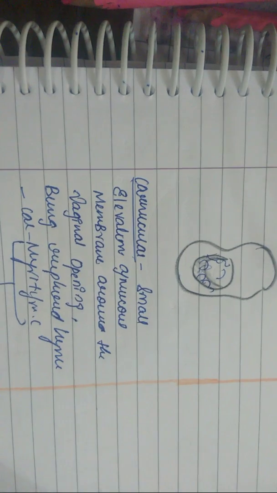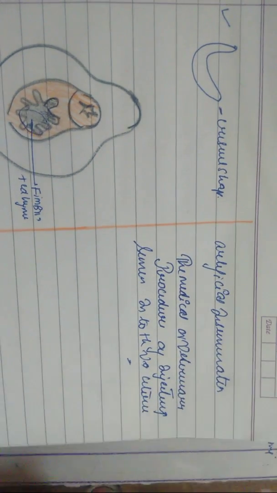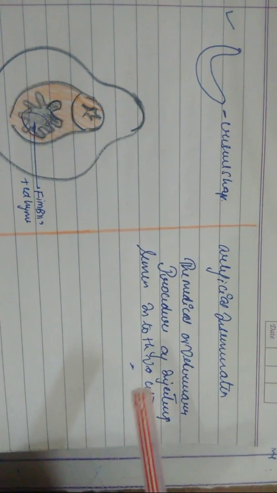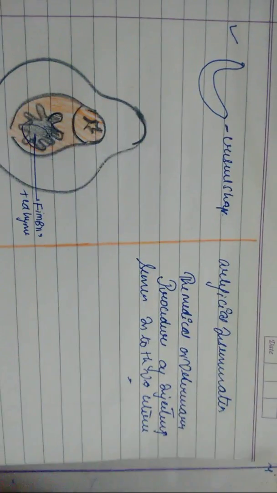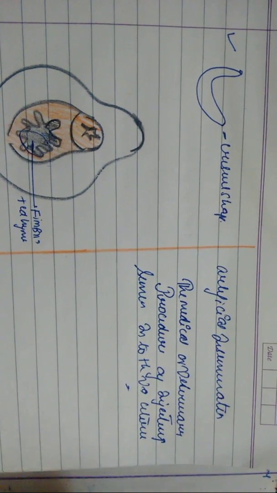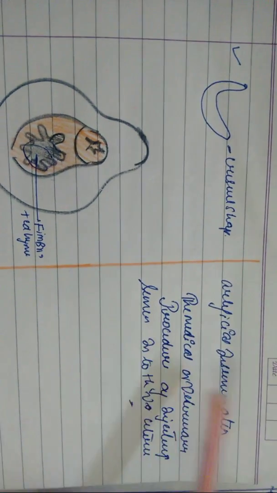Let us end the session by speaking about a few small things regarding artificial insemination. What is artificial insemination? It is a medical procedure where you inject semen into the female reproductive tract, the uterus, right? So this is all you have to understand regarding artificial insemination. We'll be dealing with it in gynecology wherever it comes, but the thing to understand here is that a maximum of 10 children can be had through artificial insemination. So that's all regarding impotence and sterility. In the next session we'll be dealing with some other topic. Thank you.